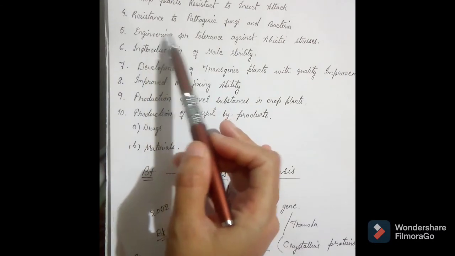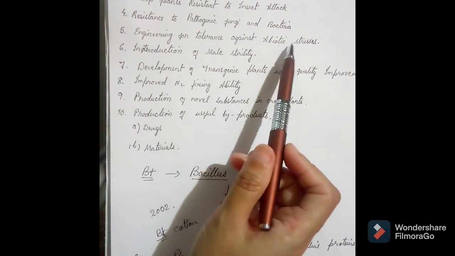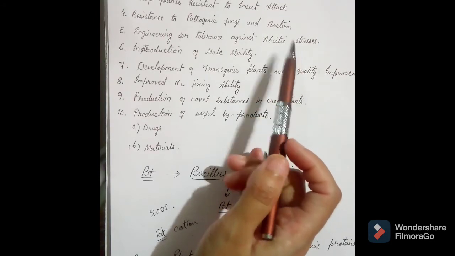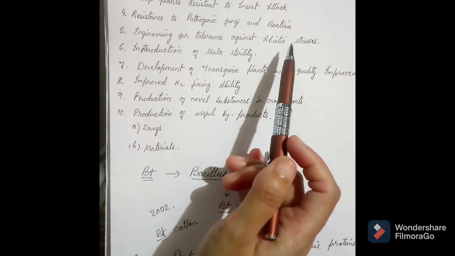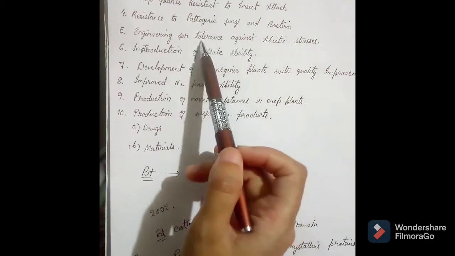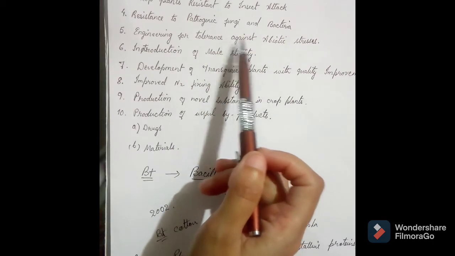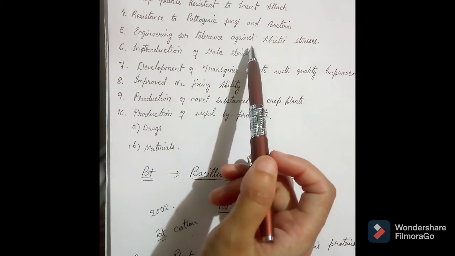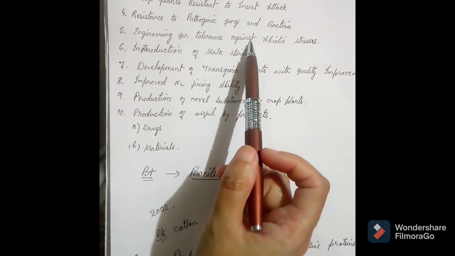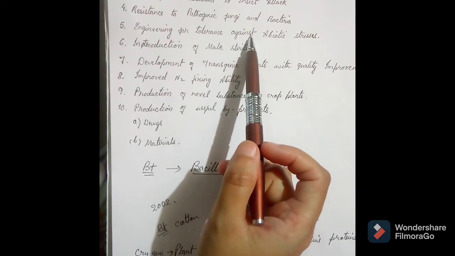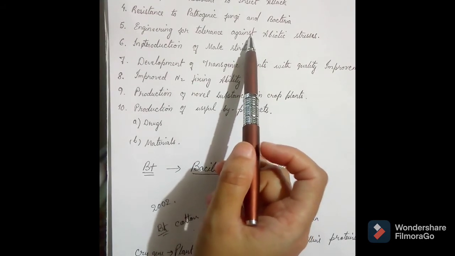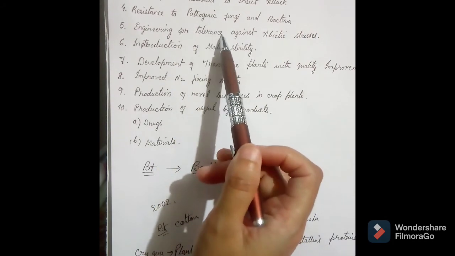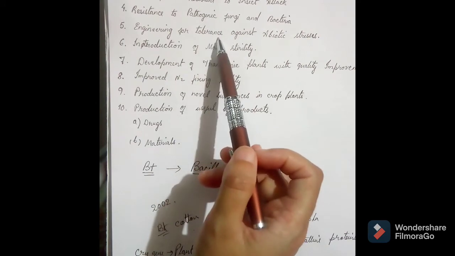And the next one we have is engineering for tolerance against abiotic stress. Abiotic stresses like drought, flood, salinity and heat shock can also be resisted by using transgenic plants. All these abiotic stresses affect the growth of plants and cause a major loss in agriculture. To prevent such losses, genetic engineers have developed stress tolerant plants of a number of crops, not only a single plant, but various crops.